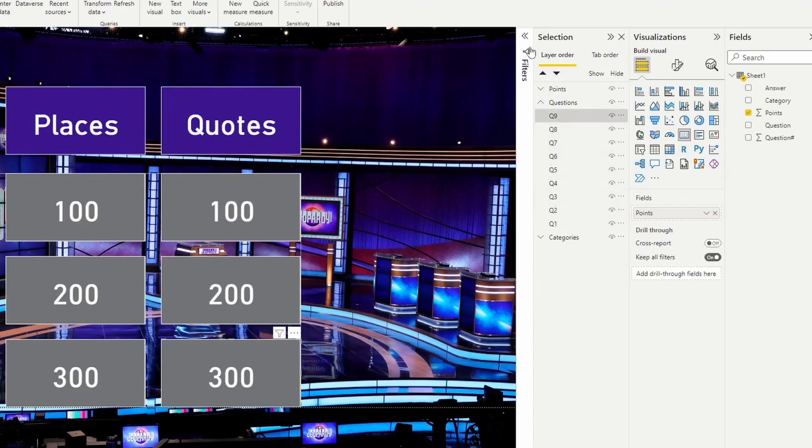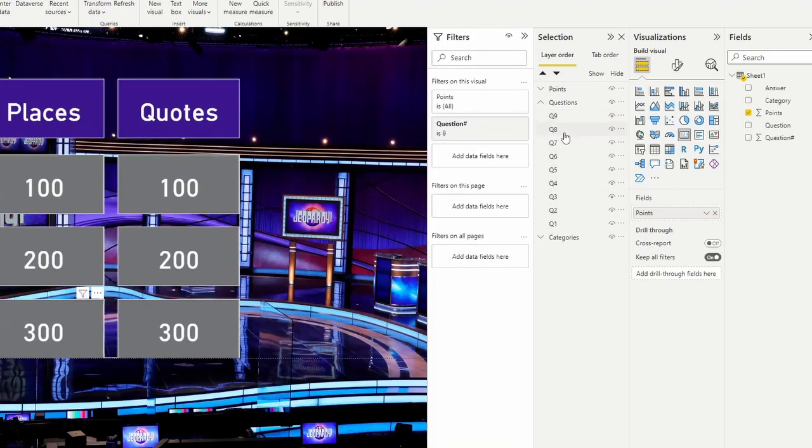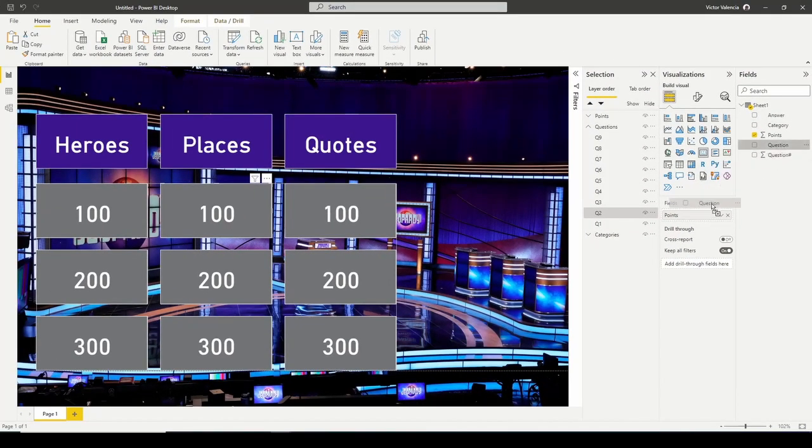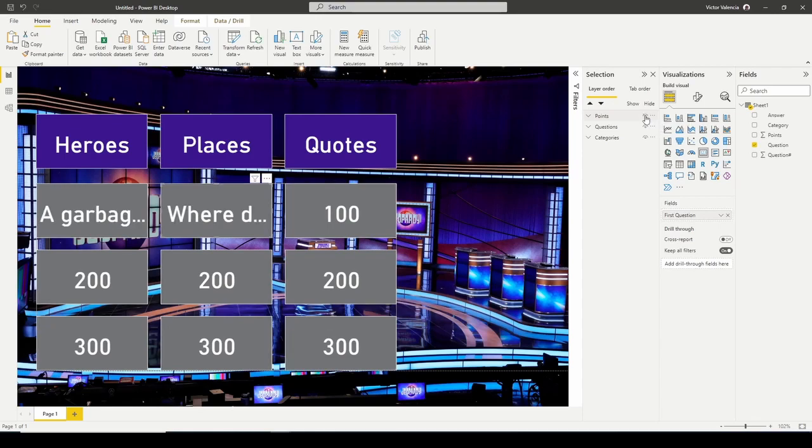Okay, so now I have the questions, and because these are an exact duplicate, each question is going to be filtered. So each card is going to have the correct question number filtered. So 4 to 4, 3 to 3, 2 to 2, 1 to 1. Okay, and all you're going to do now is instead of points, you're going to bring in the questions. So let's grab question here. And at first you're not going to see what's going on, but this is why you want the points on top, because if I hide the points now, you notice that now the questions appear.